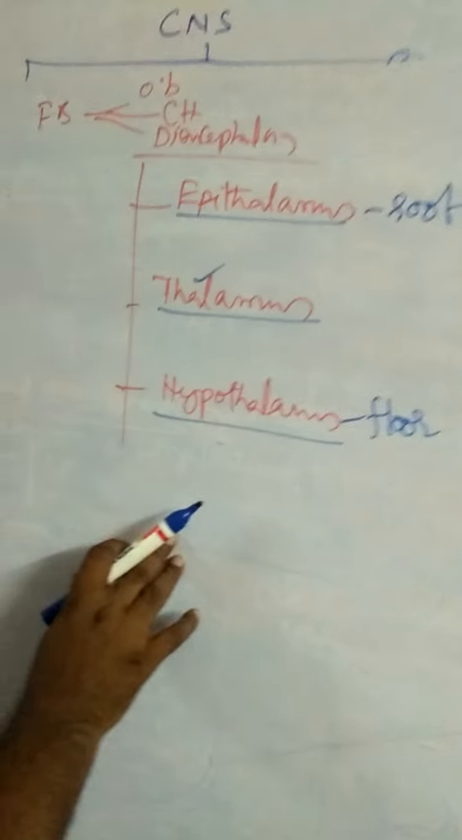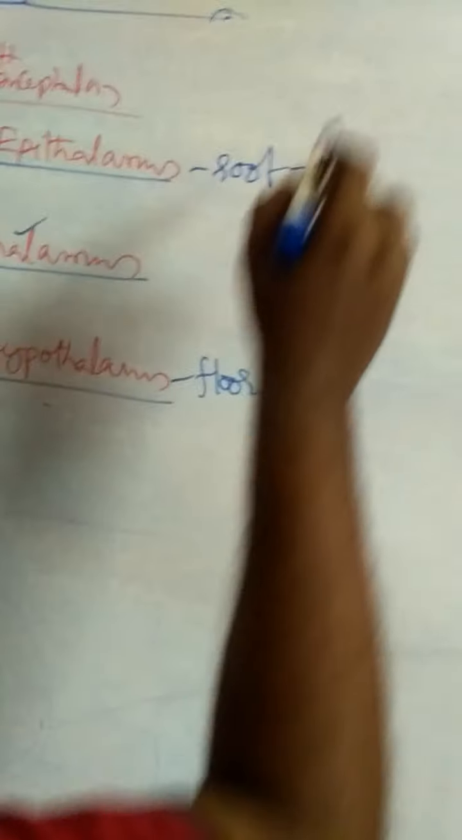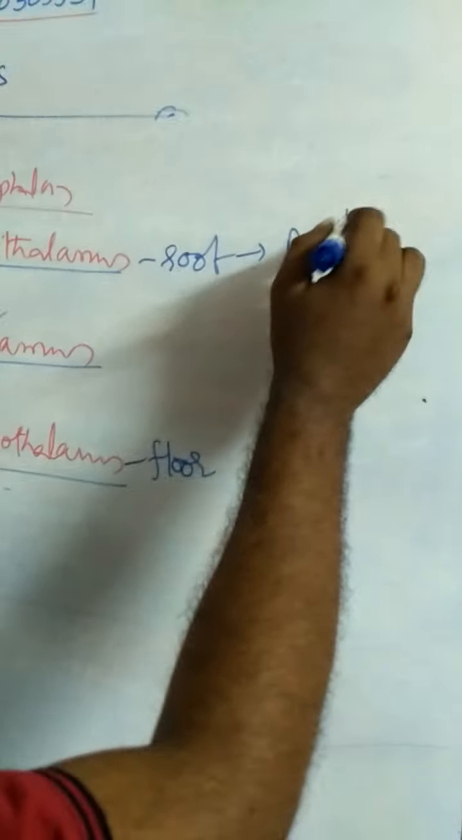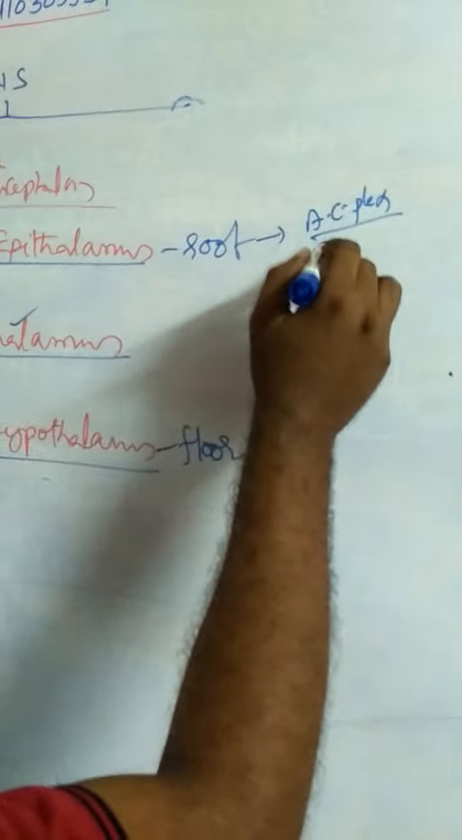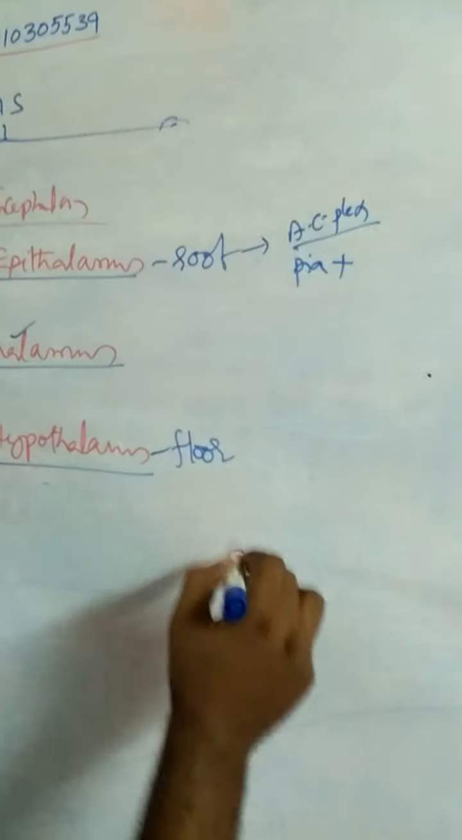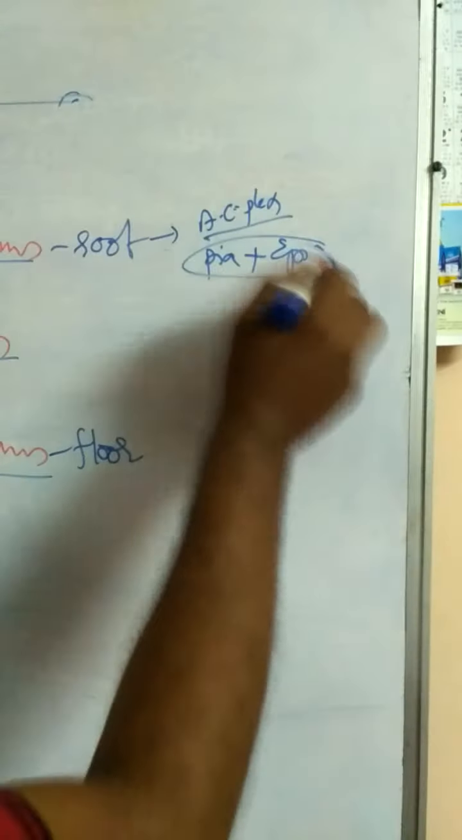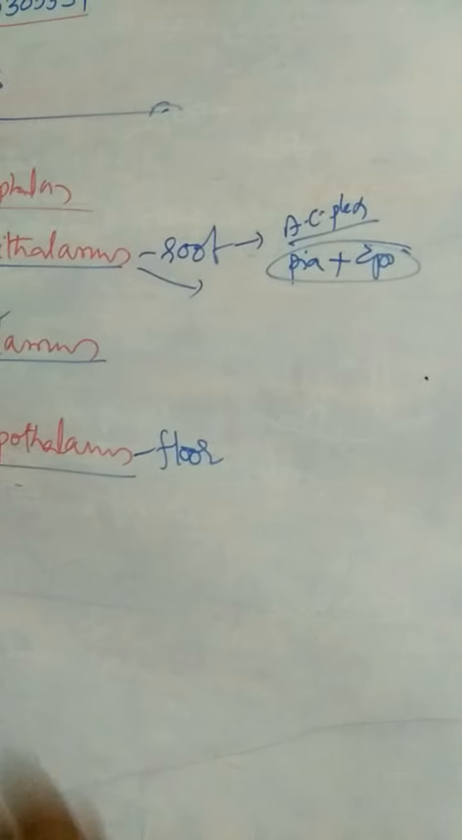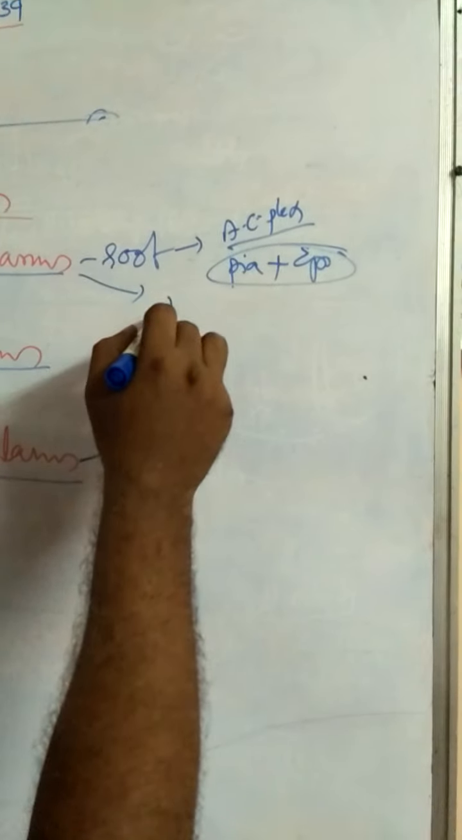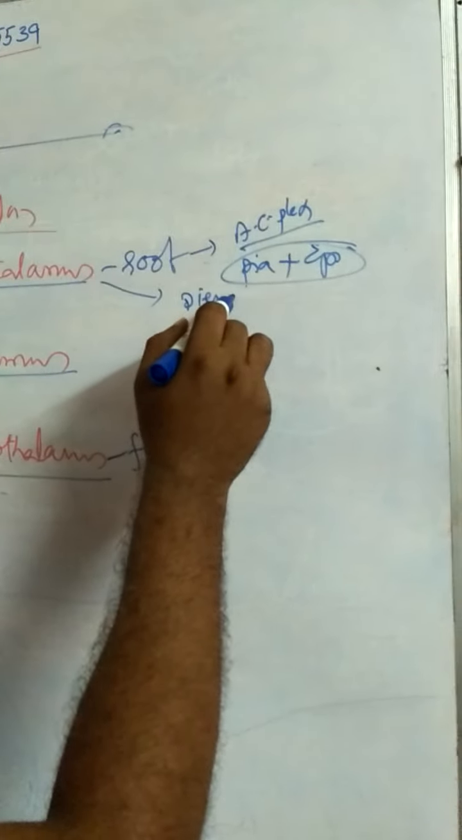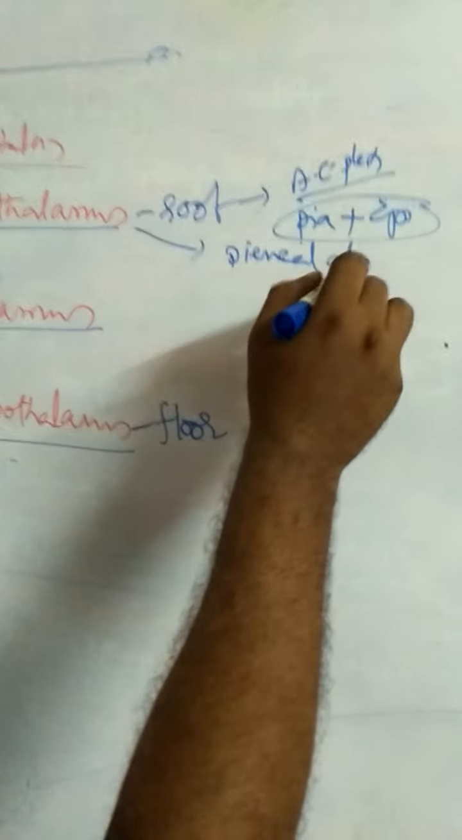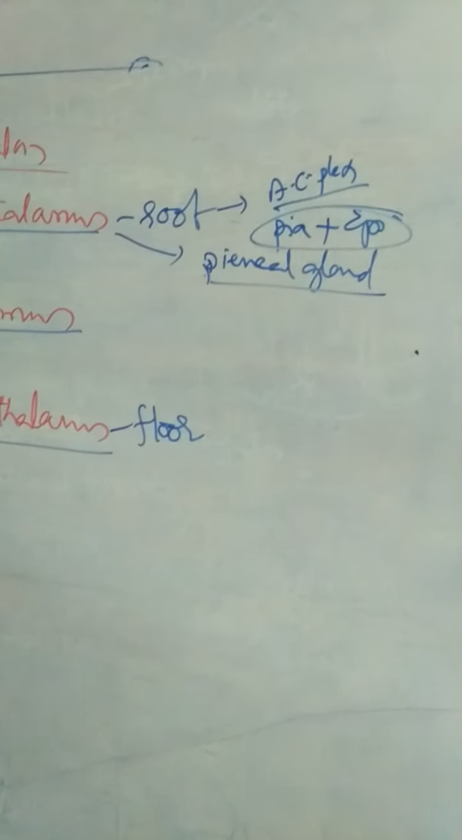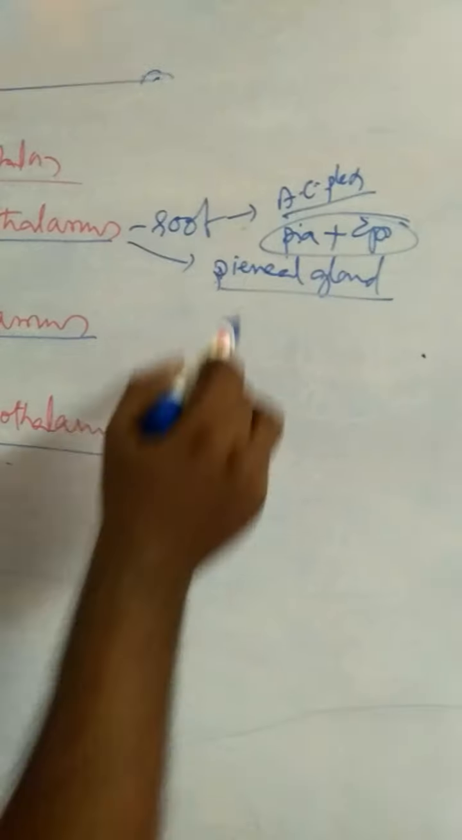Epithalamus contains a complex called the anterior choroid plexus. This plexus connects the pia mater of the brain and the epithalamus. Epithalamus also contains the pineal gland or body. That means the dorsal side of the brain contains the pineal gland.